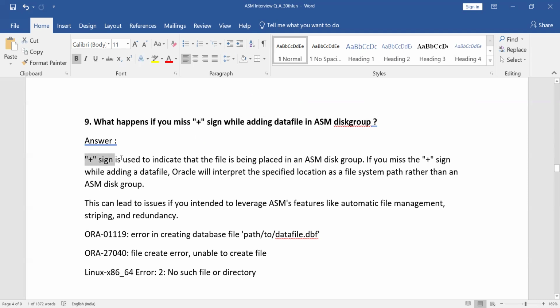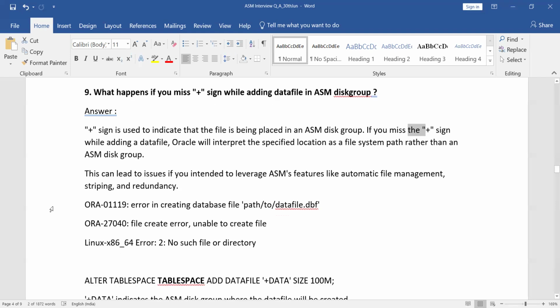See here, the plus sign is used to indicate that the file is being placed in ASM disk groups. If you miss the plus sign while adding the data file, that will be interrupted. It will not be stored in a proper path, or placed in the correct location. That will lead to issues with your data files assignment, so you may see this kind of error while creating the data file.